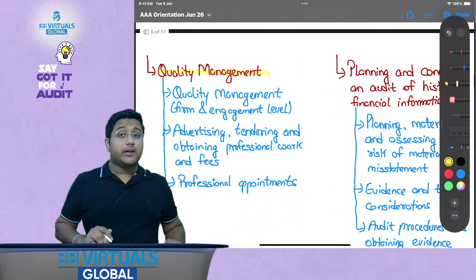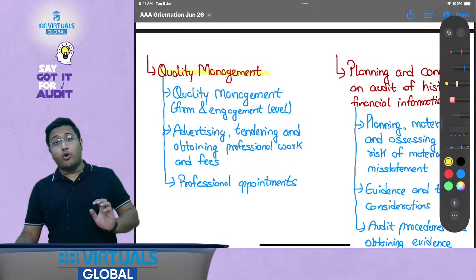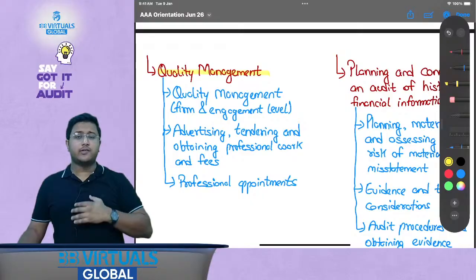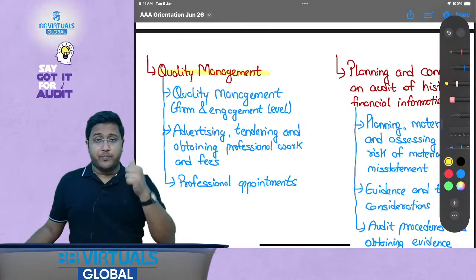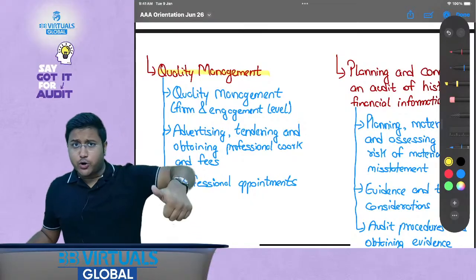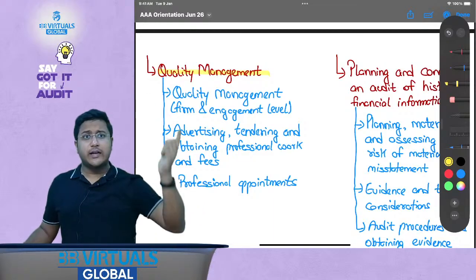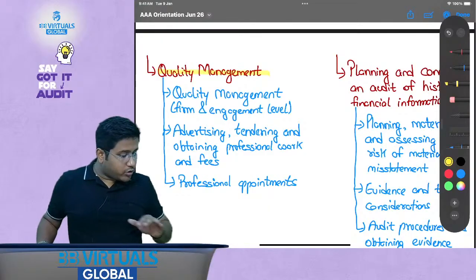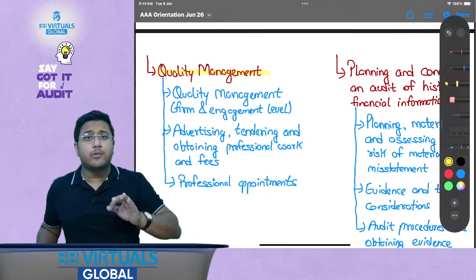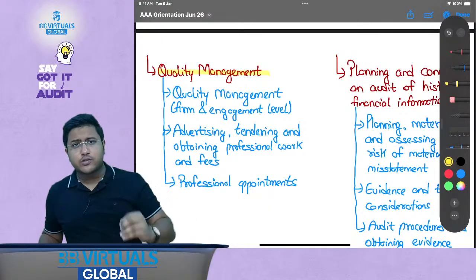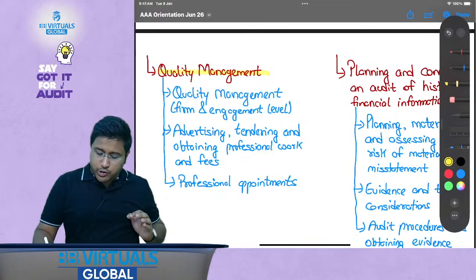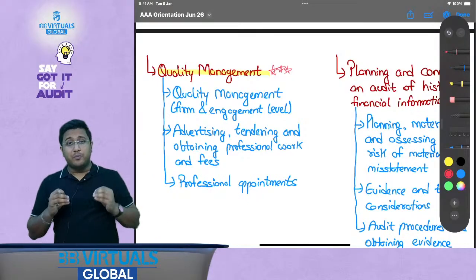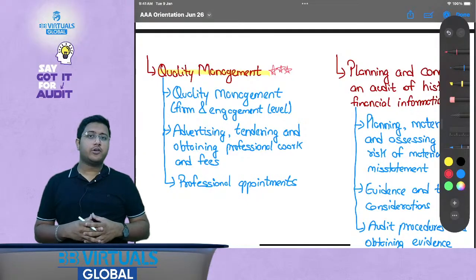Then quality management. Now this is something that is not covered, or very little covered, in the AA syllabus. It's covered in the AAA syllabus at a very deeper level. Quality management also talks about quality management for one audit, quality management for the entire firm, and the engagement quality reviewer. All of this is covered in your AAA syllabus in a little deeper manner, and I would say this is another important topic that always forms part of your AAA paper, and if you miss it, you might lose a lot of marks on your AAA paper.